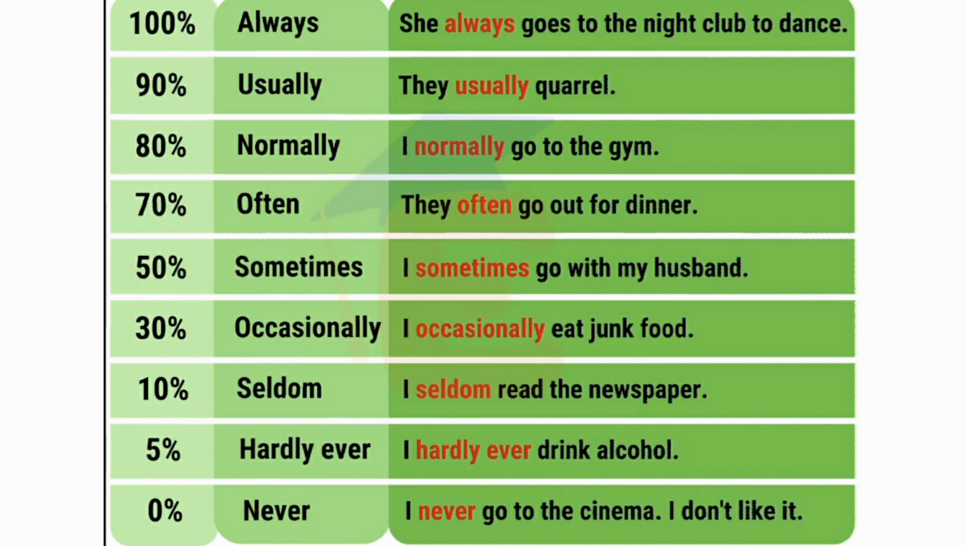Number 3, normally. I normally go to the gym, which means 80% of the time I am at the gym. Often. They often go out for dinner. 70% of the time they go out for dinner. It is not always, but on a regular basis.